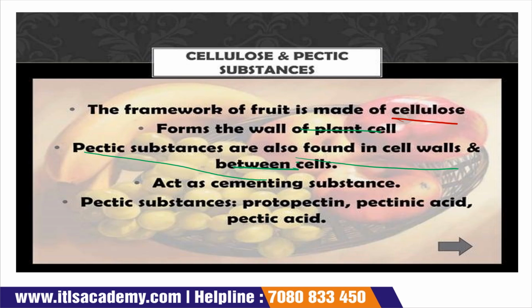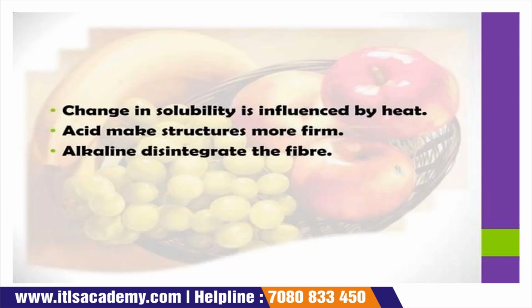Pectin substances are also found in the cell wall, between the cells. These pectin substances act as a cementing substance, and their composition is protopectin, pectinic acid, and pectic acid. They are found inside the cell wall and also between the cell walls. Change in solubility is influenced by heat.